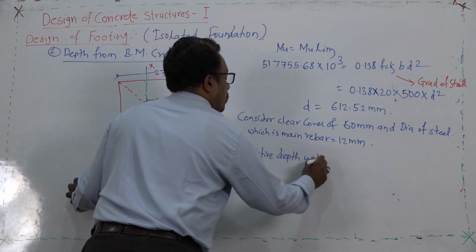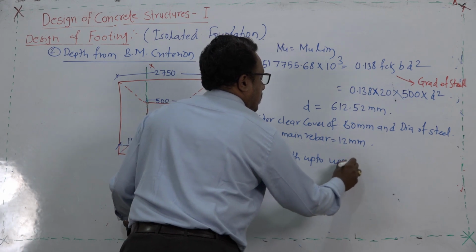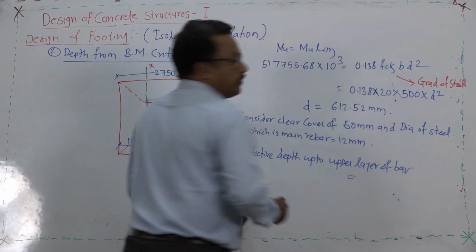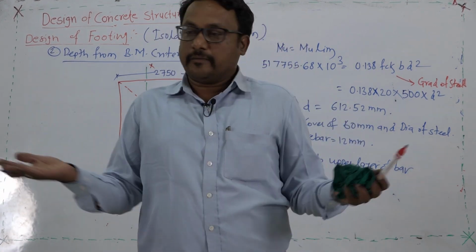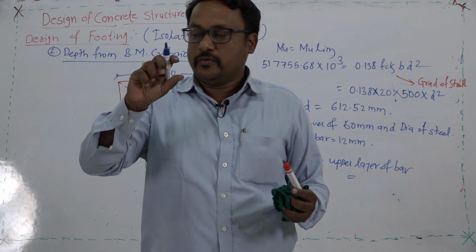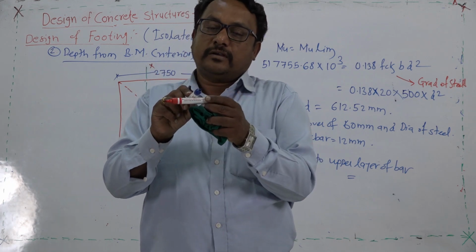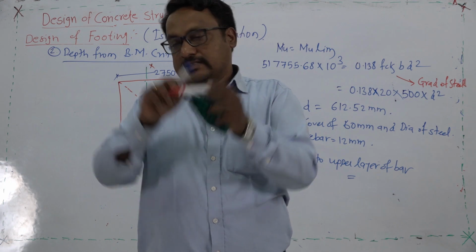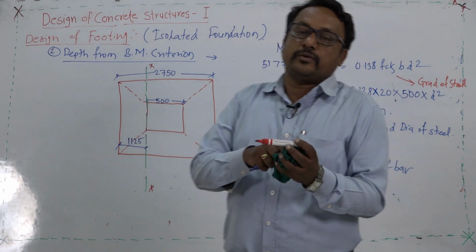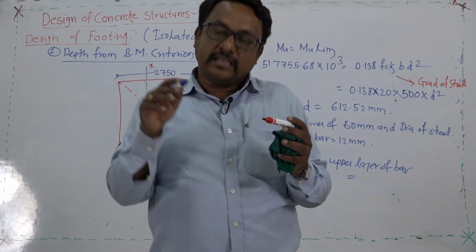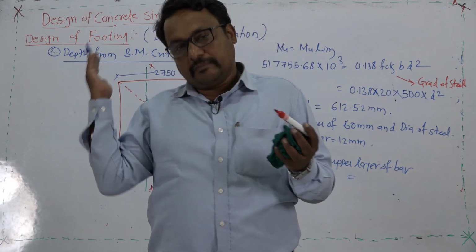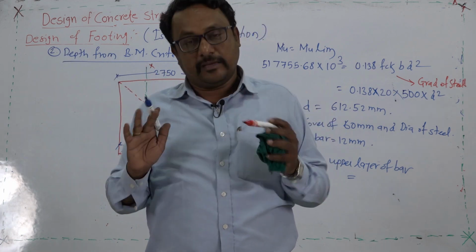What is this upper layer of bar now? Try to understand. We will try to provide the footing reinforcement in a kind of mat that will be placed at a distance of 60 mm, which is the clear cover. So, we are going to provide the reinforcement like this. The aspect ratio of this footing plan is 1. Therefore, whatever reinforcement we provide in the longitudinal direction, the same reinforcement we should provide in the transverse direction, because the bending moment or the punching shear we are going to get is the same, right.